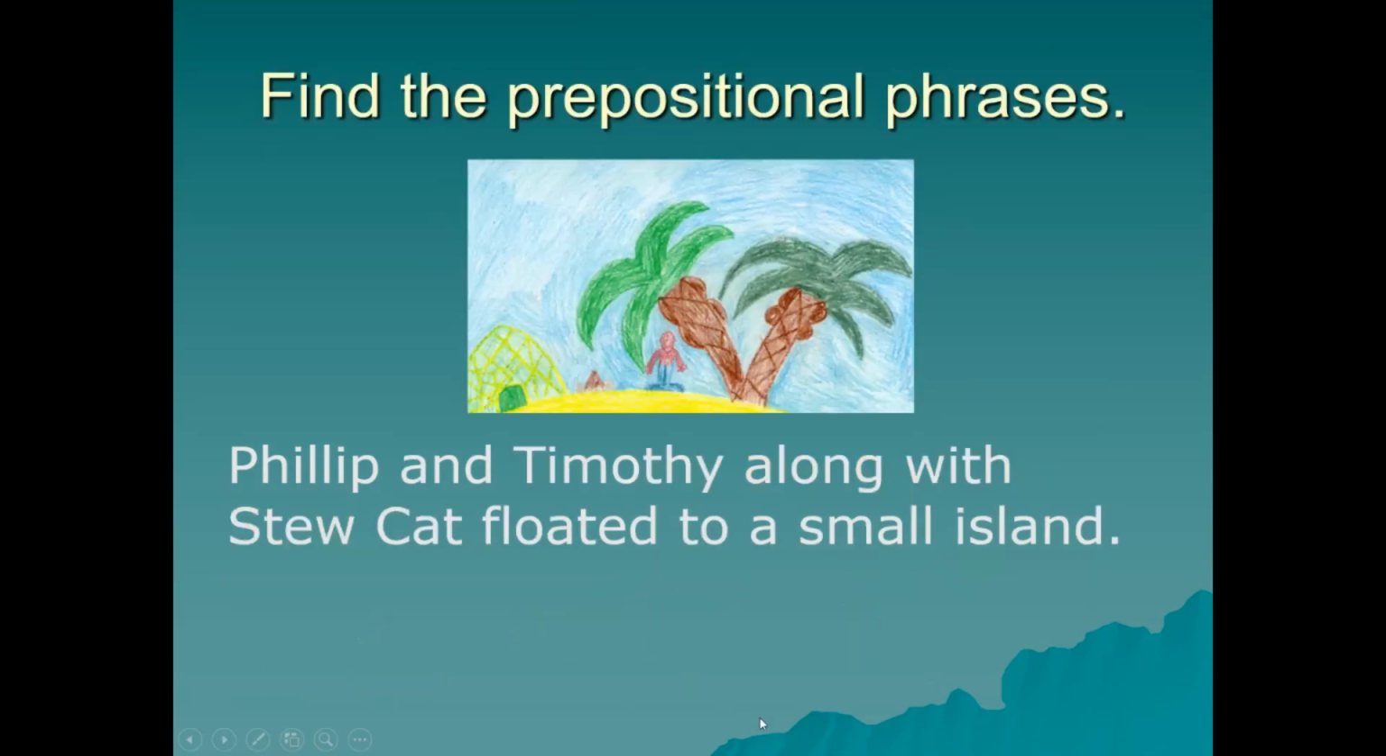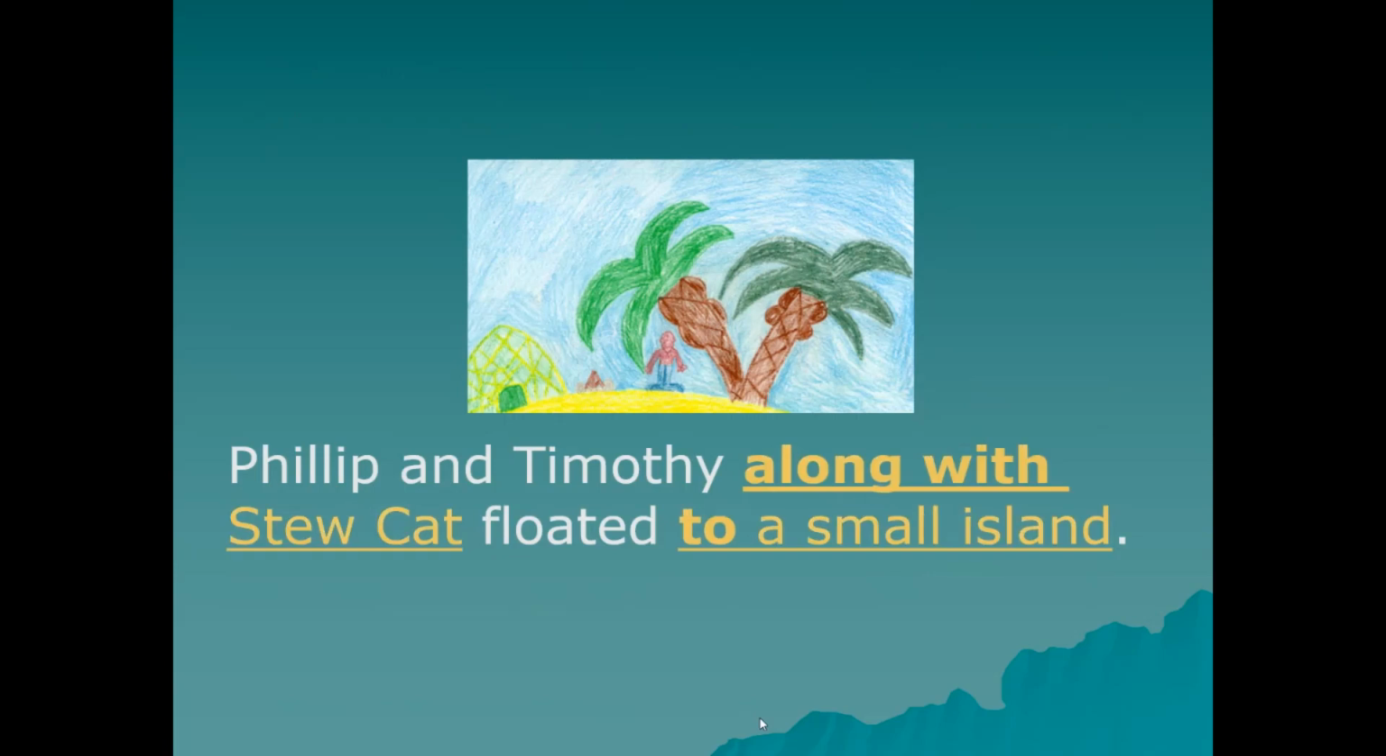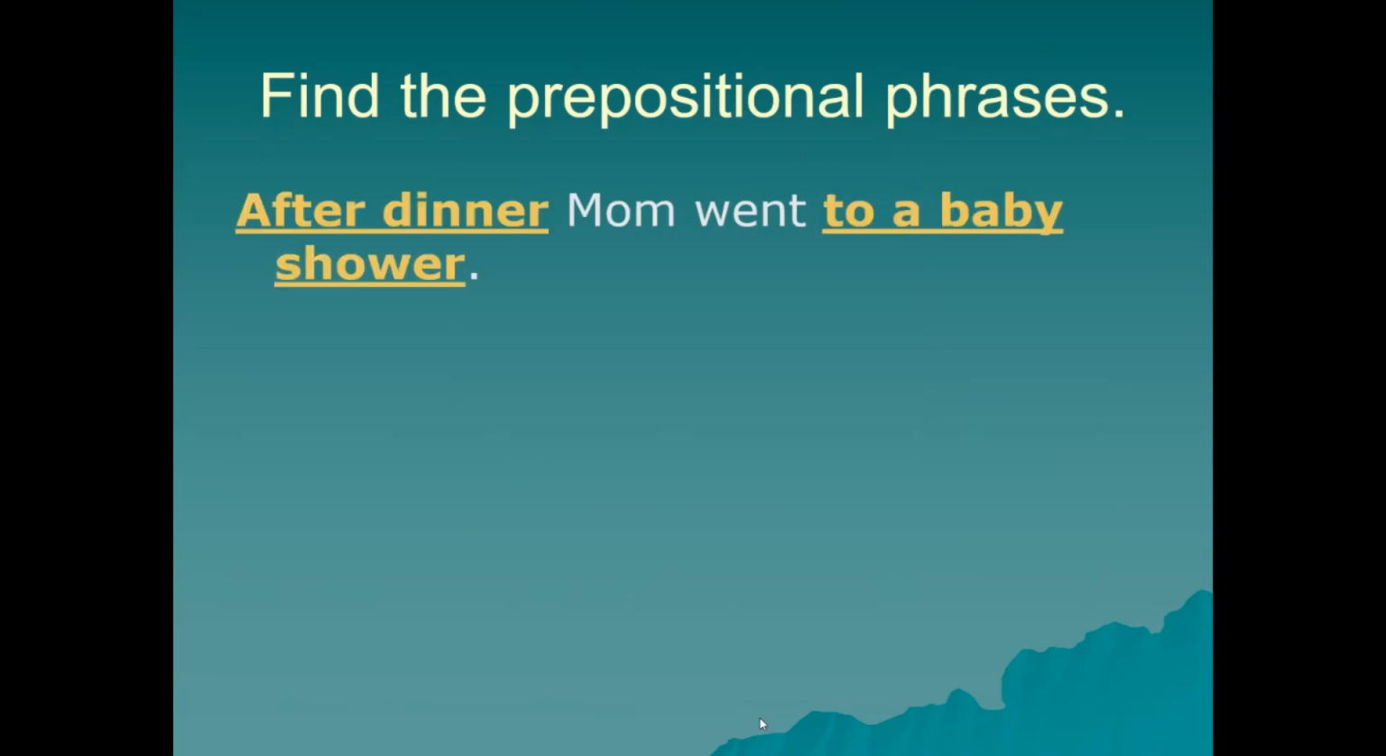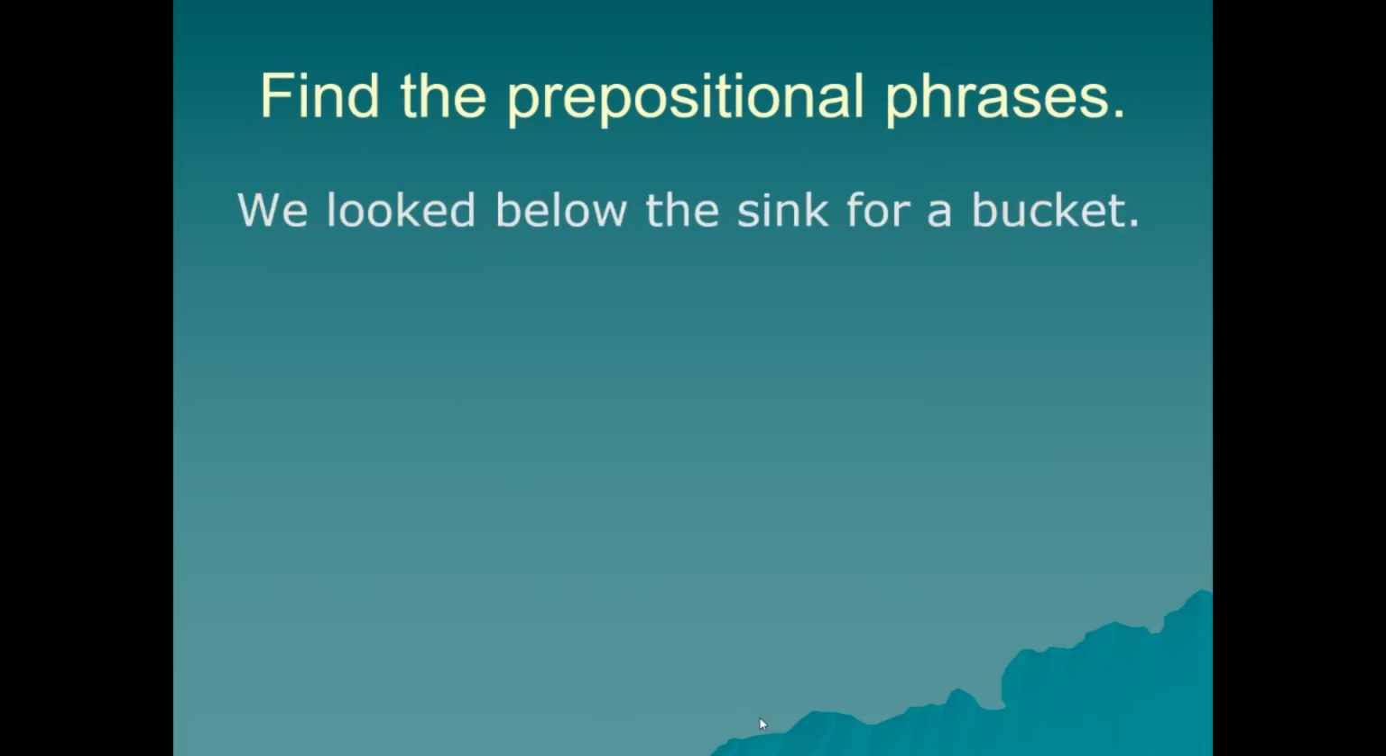Okay, last one. Philip and Timothy, along with Stu, the cat, floated to a small island. Along with Stu, ma'am, and to a small island. Super. Very good. I'm very happy that it is reaching fine. So last, after dinner, mom went to a baby shower. After dinner, ma'am, and went to a baby shower. Super. Well done. Okay, next.